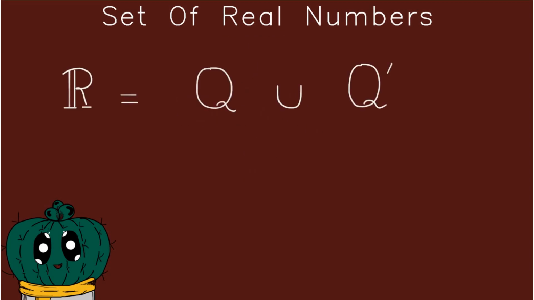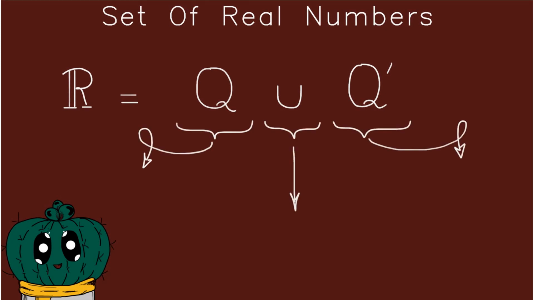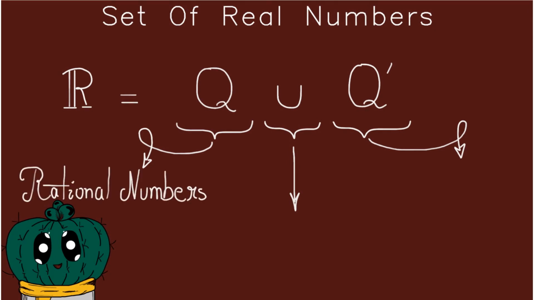And real numbers actually contain this specific thing. Let's go through them step by step. I would prefer that. So the first thing, the letter Q again, is something we have recently discussed, which are rational numbers. Okay, and then this letter U, which looks like a letter U but is actually just a symbol, means union.